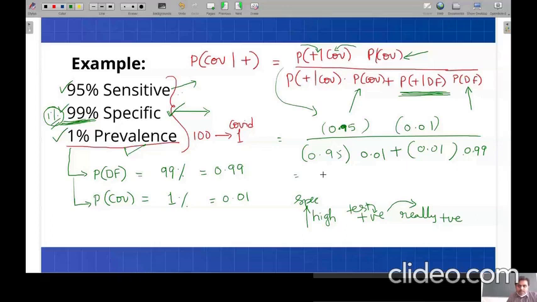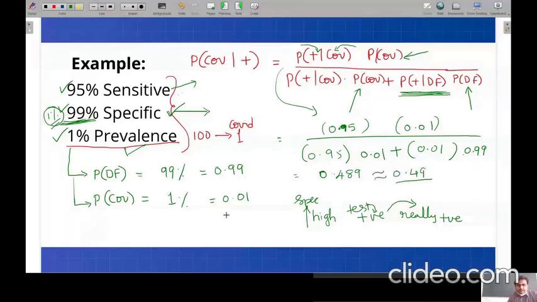So 0.489. Right, it is 0.489. Maybe I can approximate that to 0.49, because it is very near to that. I can approximate that to 0.49.